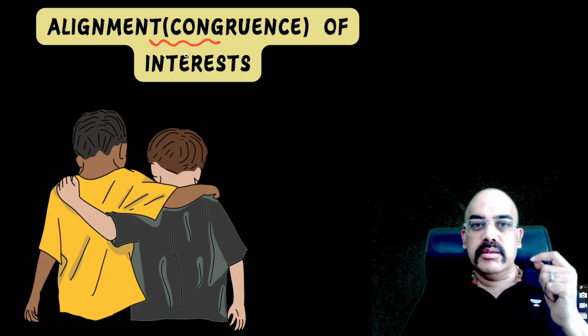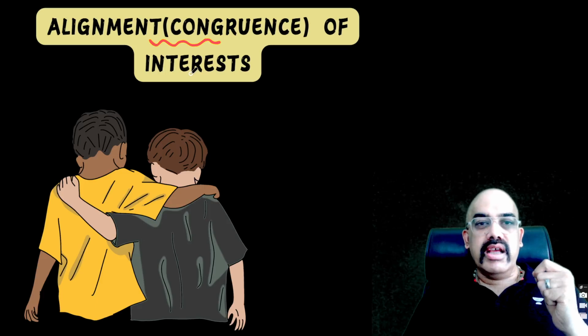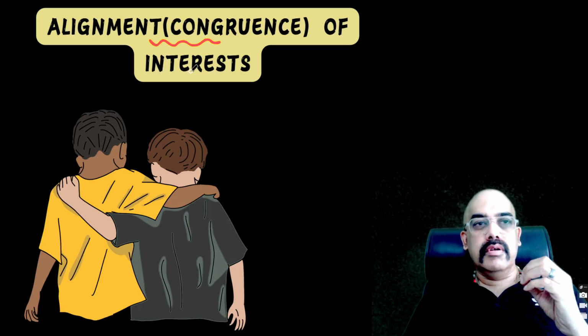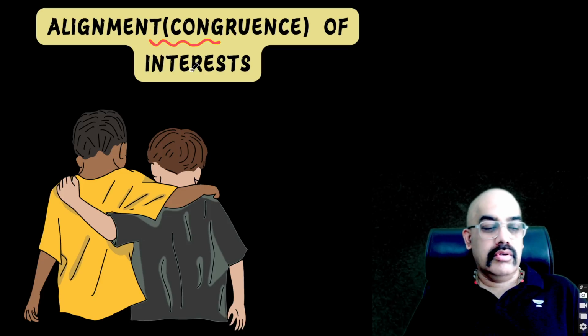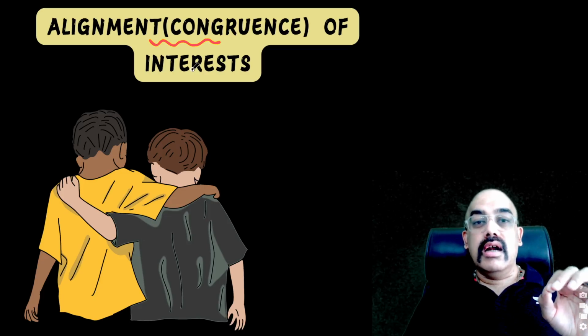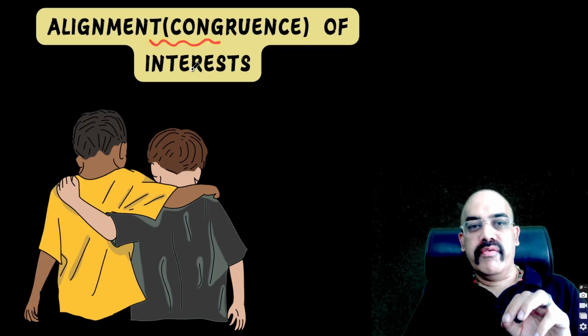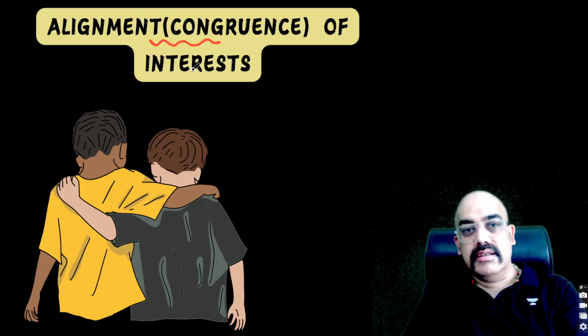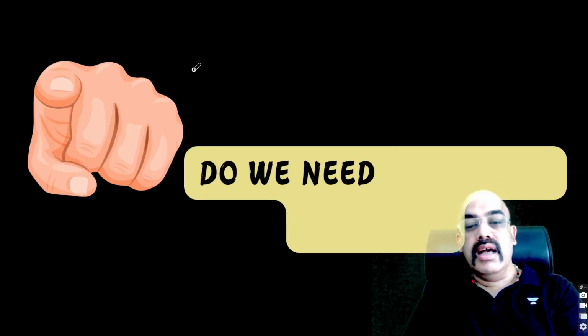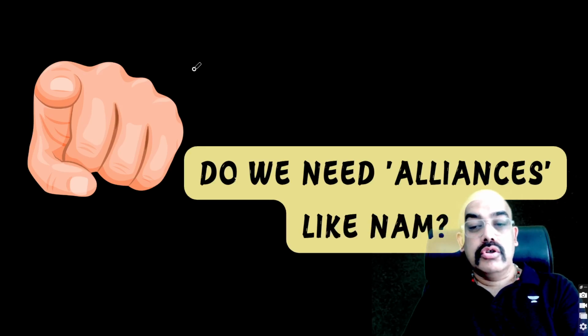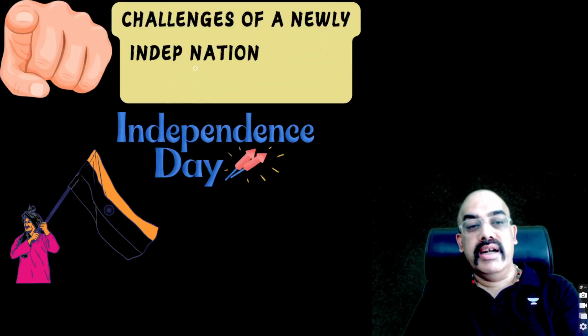So this reminds me of Henry Kissinger. Henry Kissinger from United States of America, who was the then foreign minister or the Secretary of State, he said that America has no permanent friends and no permanent enemies, only permanent interests. This is actually what is called as realpolitik. So the idea is, do we really need alliances like NAM, or do we need congruence of interest?